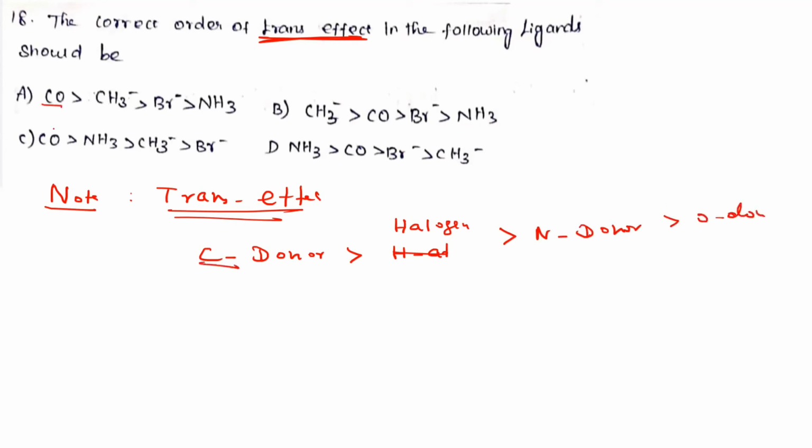Carbon donor, CO. Option B is also a carbon donor, and A is NH3. Among carbon donors, CO is a strong ligand, CN, compared to CH3. Therefore, this also is cut, and two options remain, A or C. One is a carbon donor and the other a nitrogen donor, and carbon donor is higher. Therefore, option A is correct. Carbon donor, then halogen donor, then nitrogen donor, finally oxygen donor. This is the order for the trans effect series concept.